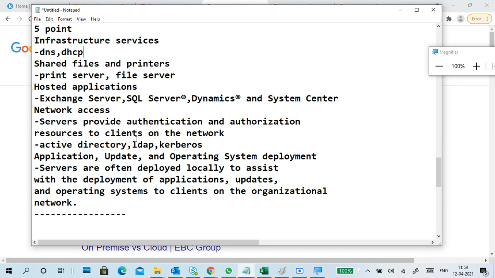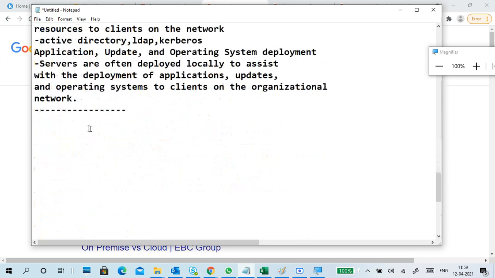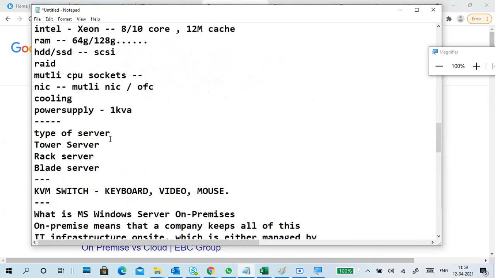If you read it like a textbook, then you will forget. Guaranteed. Don't read like a textbook. Go through it once, find out what it is, and then you will understand and be able to remember it. Okay, so these are the 5 points in a server.